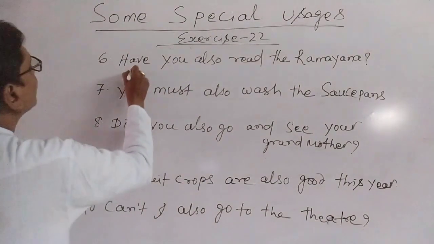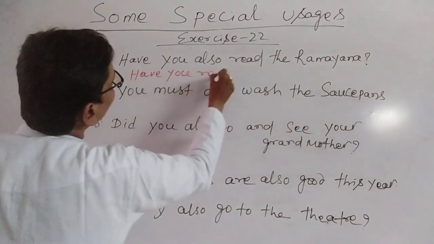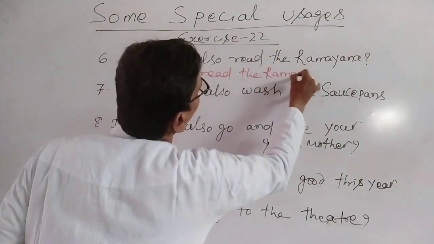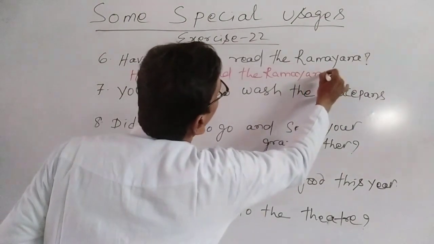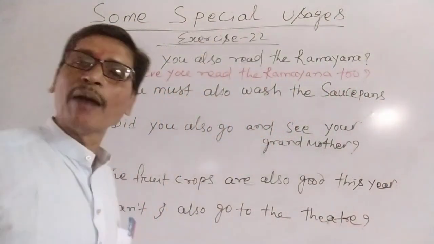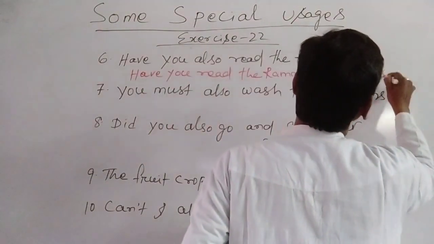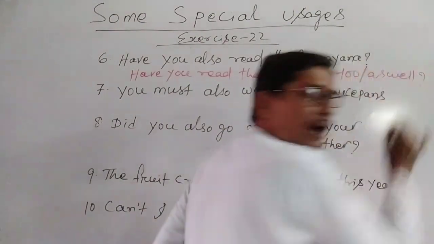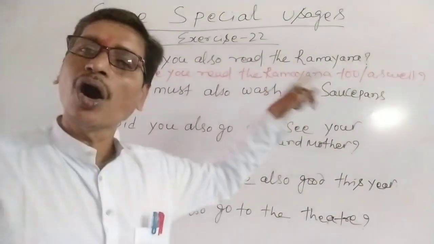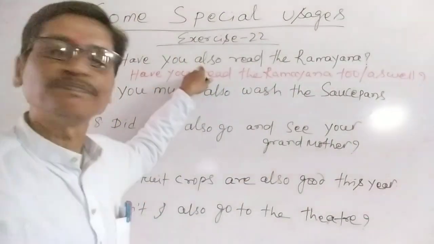You can write: Have you read the Ramayana? Question mark. Instead, have you read the Ramayana too, or have you read the Ramayana as well? If we did not use also.